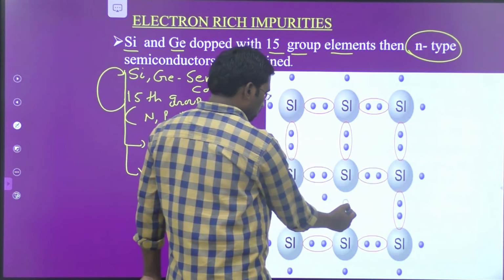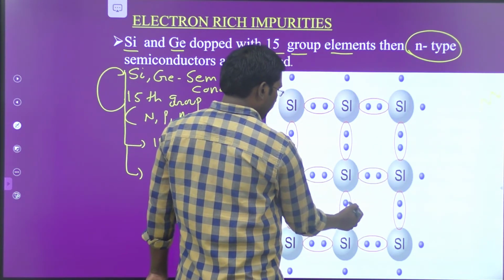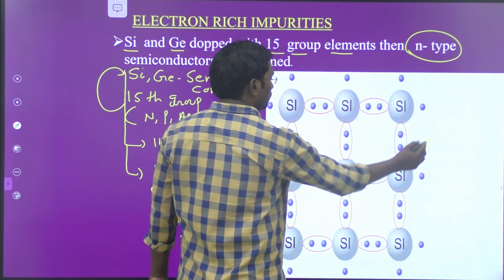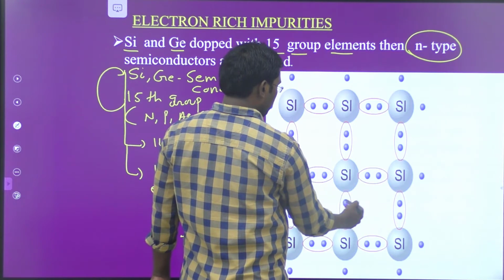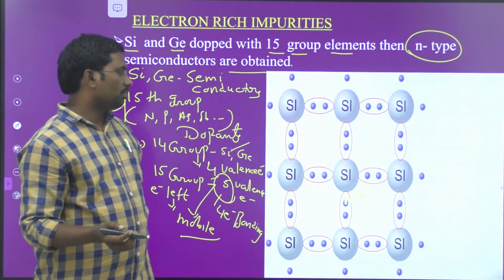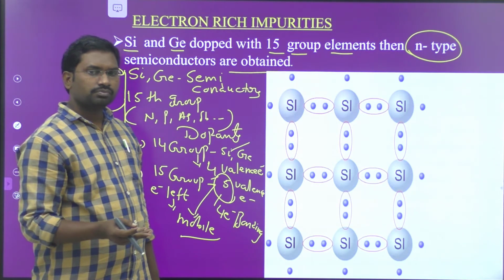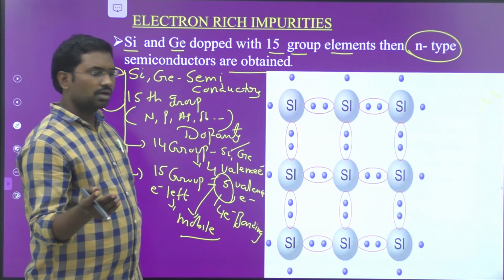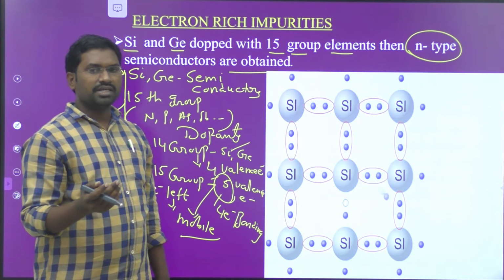Look at this image. It displays this electron. This is a mobile electron, which travels freely, and once again it comes from this one. So it travels freely from one place to another throughout the crystal. That is the free movement of electrons, or a mobile electron. Therefore, due to that free movement of electrons, the conductivity of the semiconductor will increase.